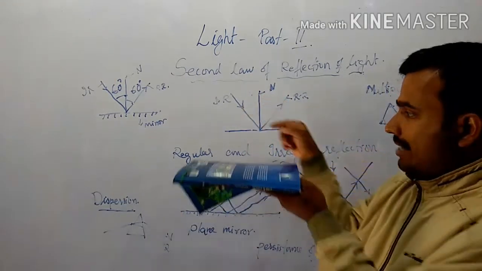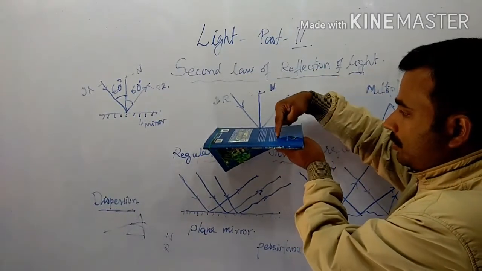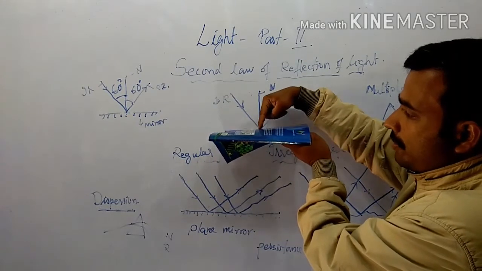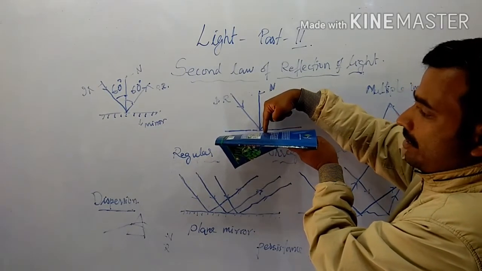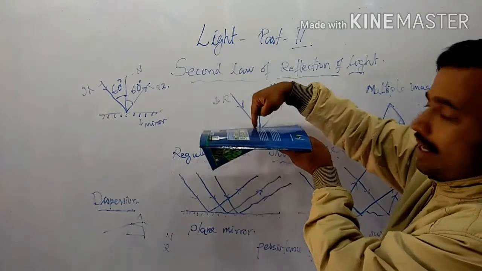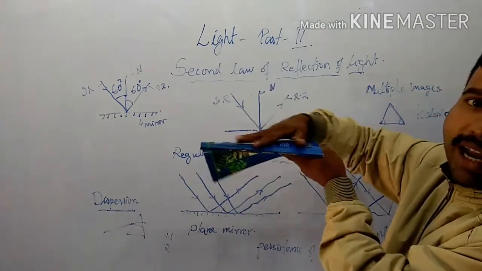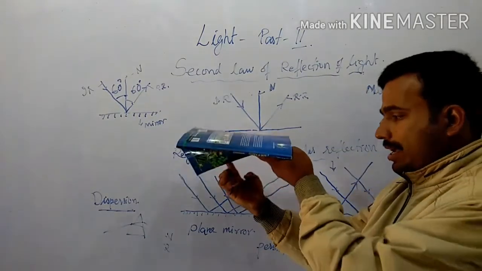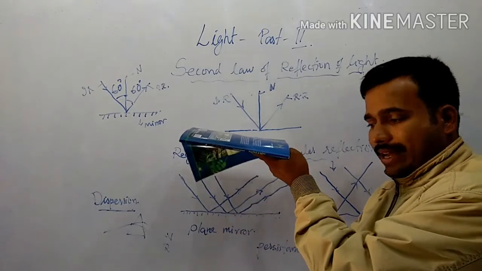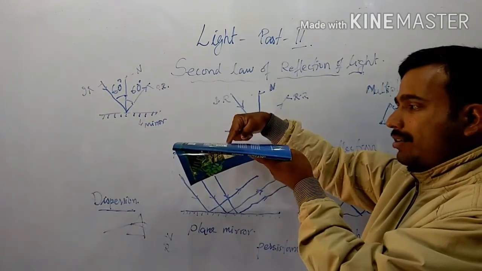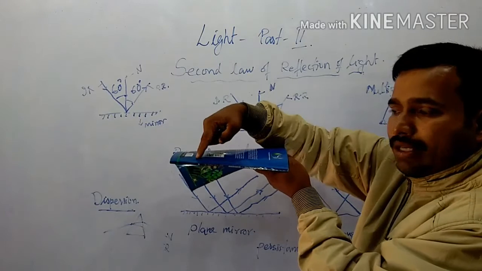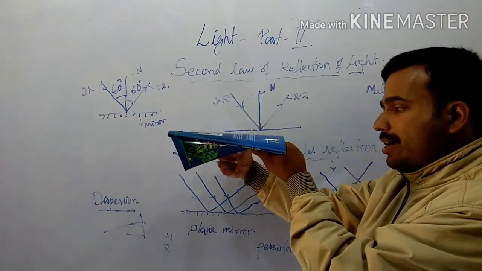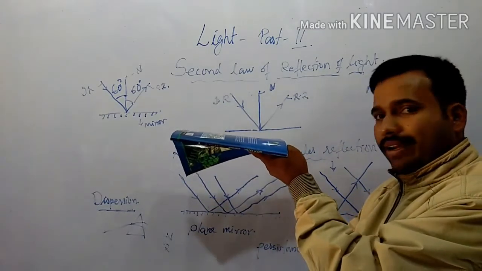So if a light ray travels along the plane of this book, then the normal will also be along this plane, and the reflected ray will also bounce along the same plane. It won't bend to any other plane. If the incident ray is going along this direction, the reflected ray must also go along this direction.